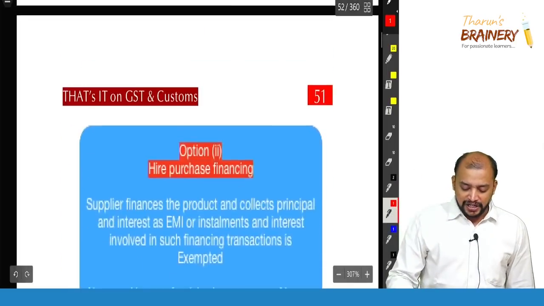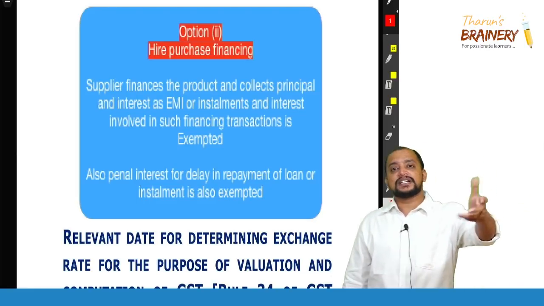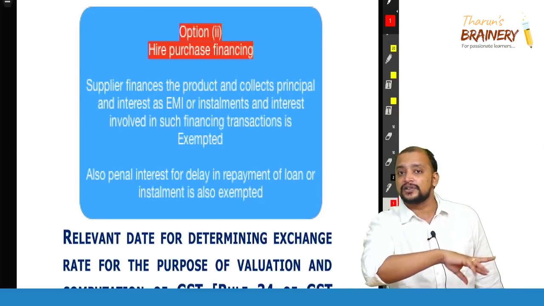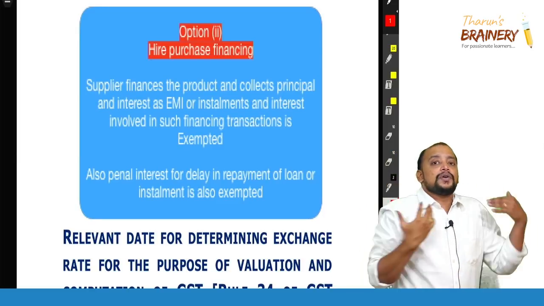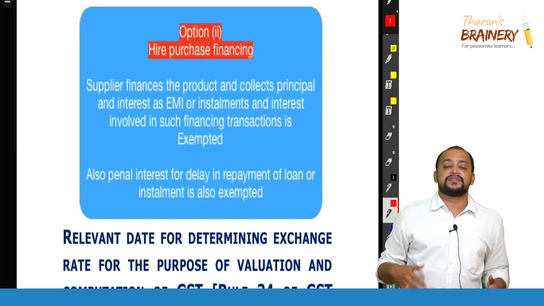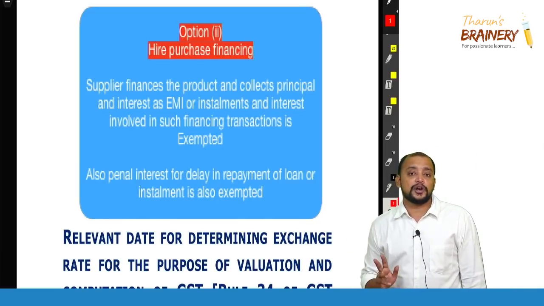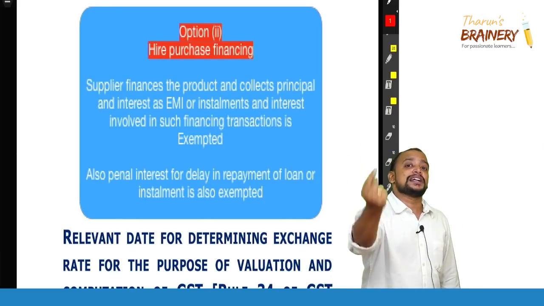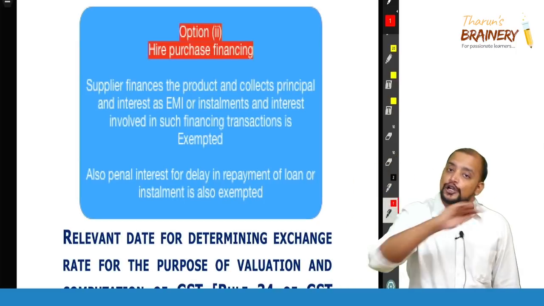Okay, so the second option is simple: hire purchase financing. I told you that there is a third party financier, say Bajaj Finance. Bajaj Finance is giving you the loan and they are recovering the loan along with interest. So the loan is excluded from supply, and interest is exempted in their hands. Now as the owner, vendor, I got my money from Bajaj Finance, and I will pay GST on the value of the car. I am not getting any interest income. Okay, that is the second option. Now in the second option, if you are not repaying an installment, Bajaj Finance will be recovering some penal interest from you. That penal interest is also exempted.